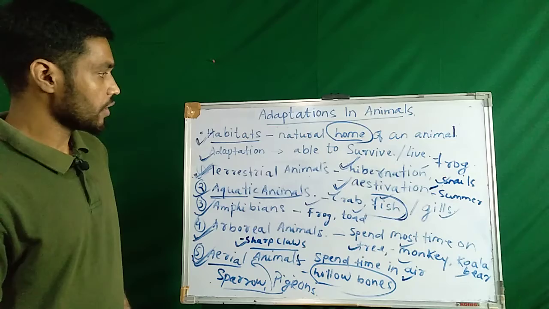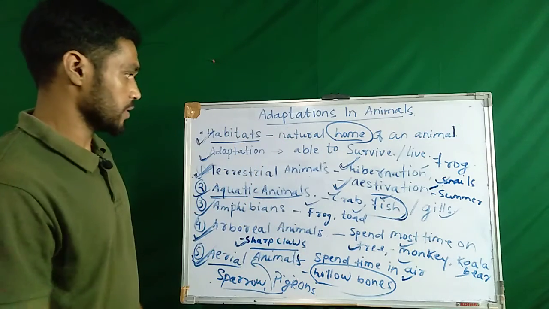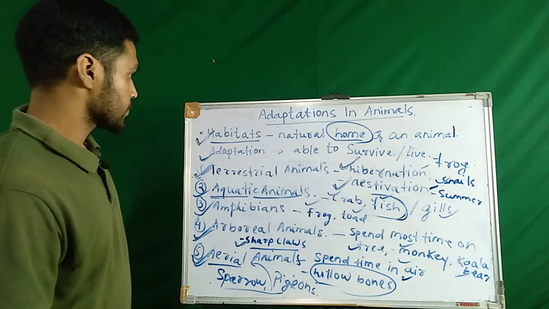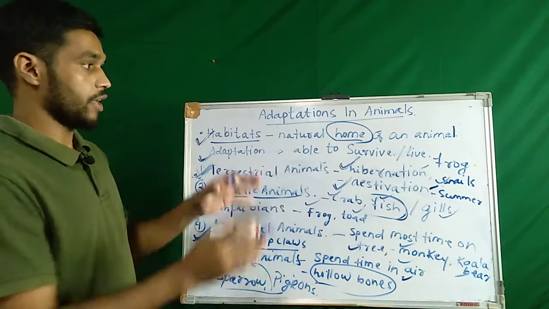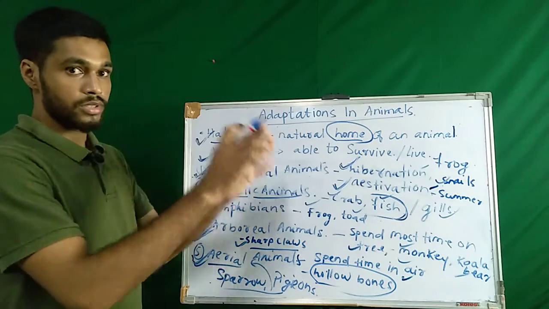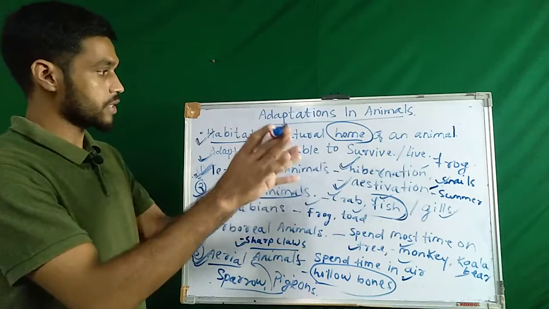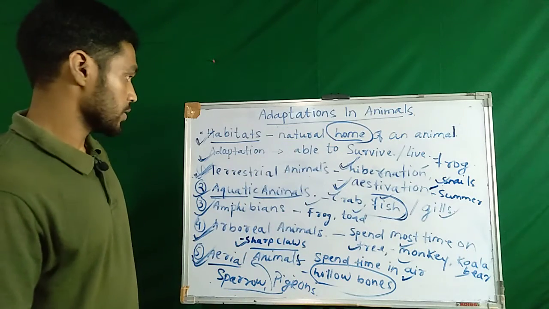So, this is how adaptations happen in animals. Some animals live on the land, and if we drop these animals in the water, they cannot live in the water.